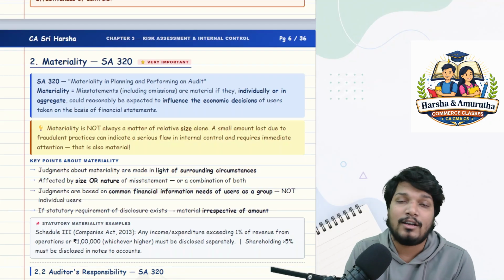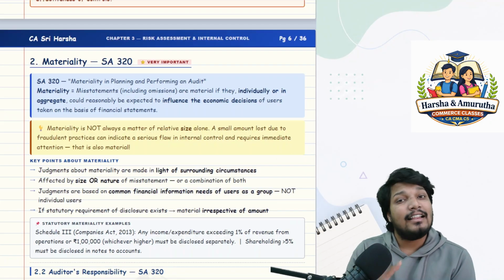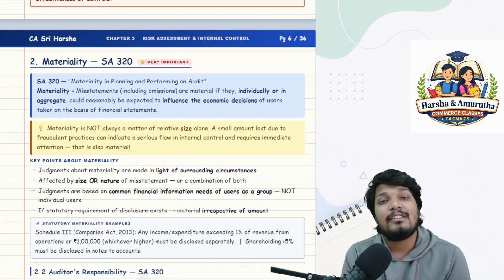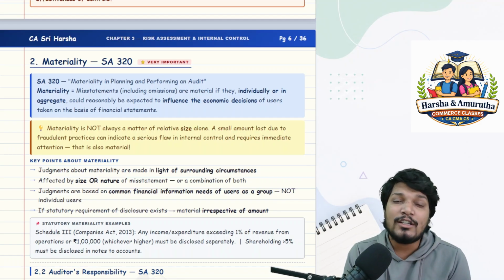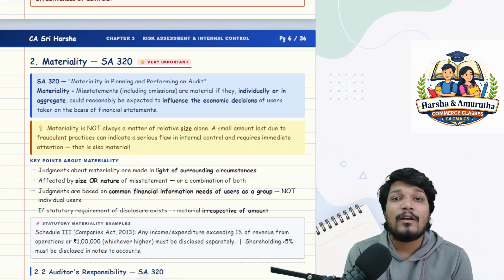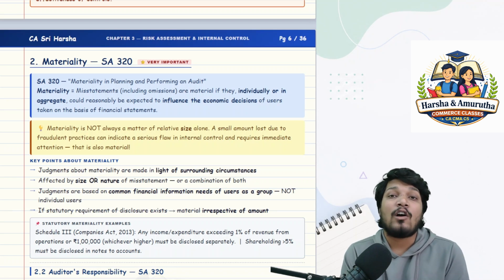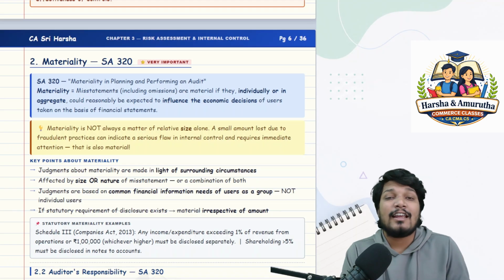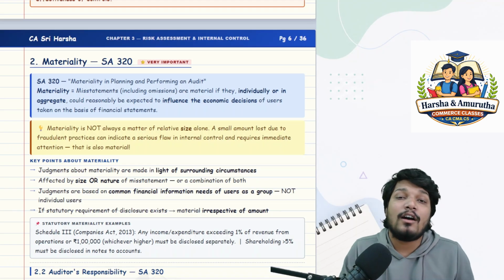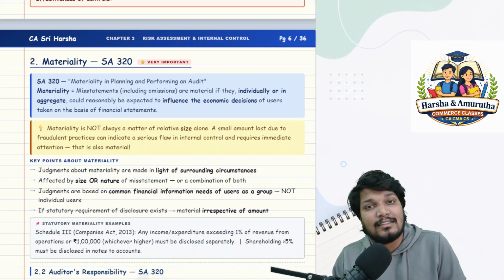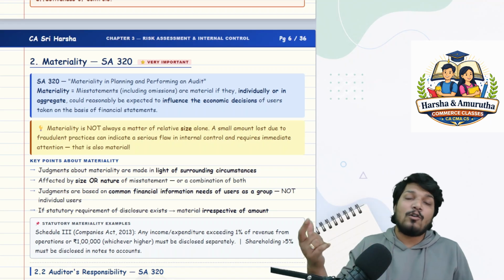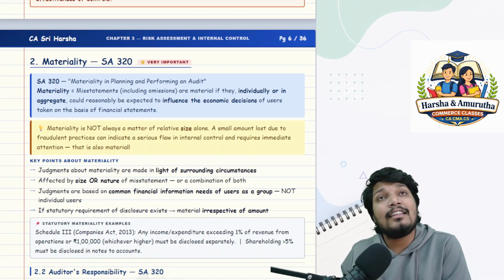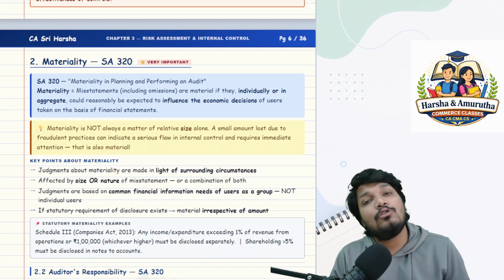There are misstatements and there is material misstatement. Material misstatements are those which decide whether stakeholder confidence is affected or not. It influences decisions, because if a material misstatement is there, the stakeholder who is supposed to take a decision will rethink and change his decision.